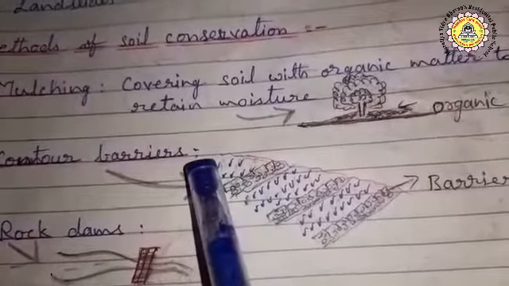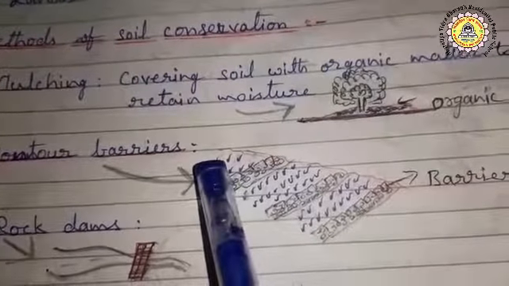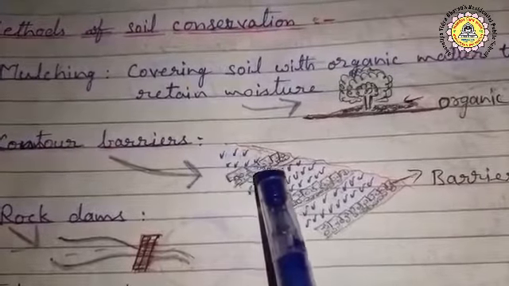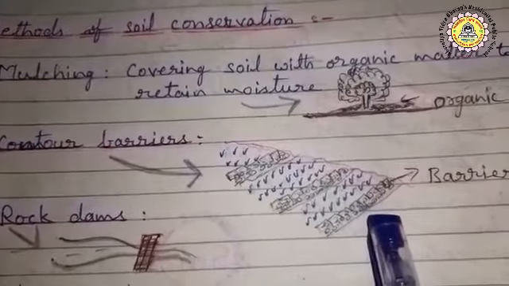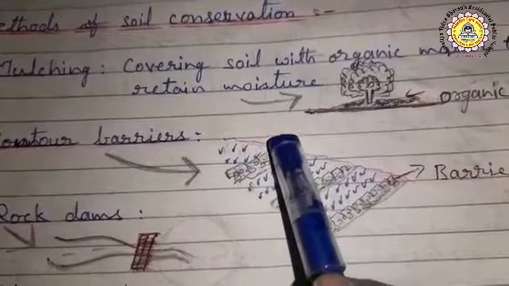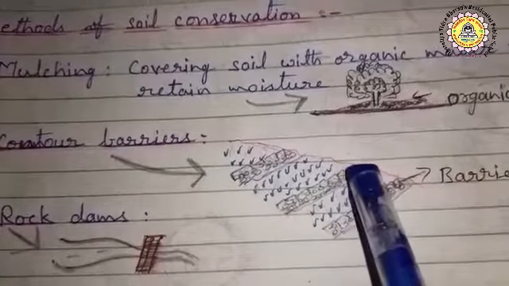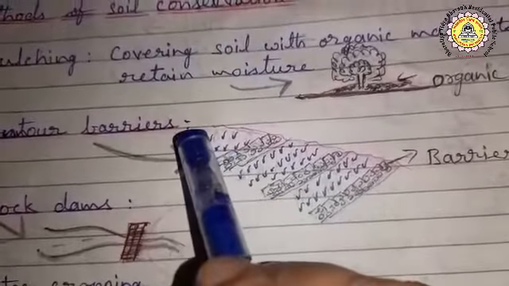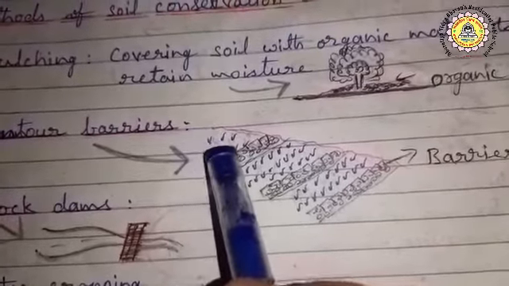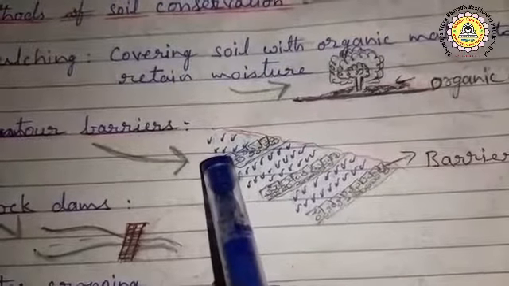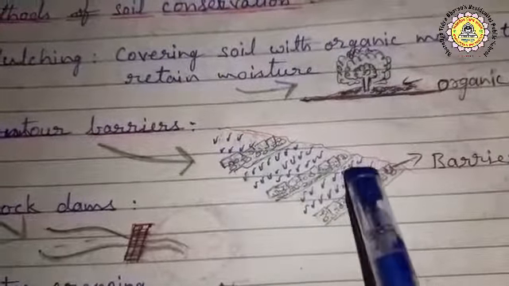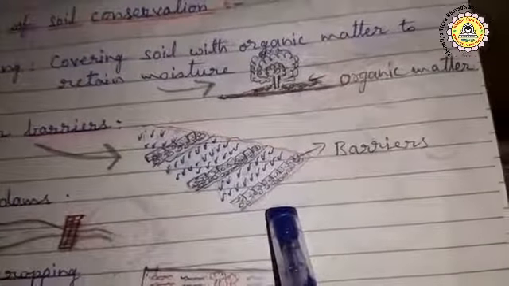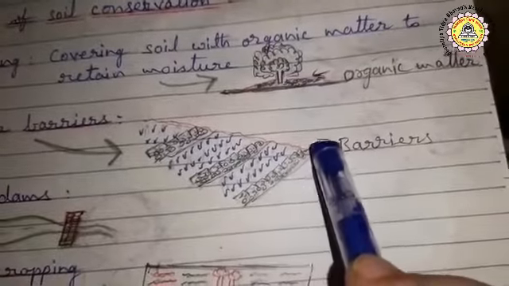Because of this slope, during rainfall the topmost layer of the soil will be washed away down. So how to stop it? We have to construct walls at intervals. When we construct walls like these, the topmost layer of the soil will be stopped near the walls. So these are called barriers. Children, this method is used in the hilly areas.